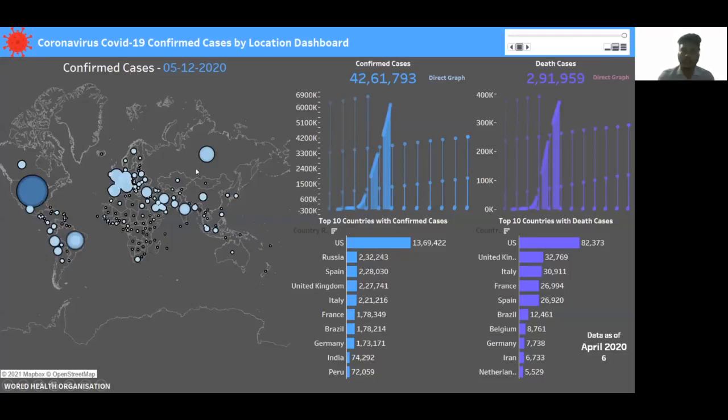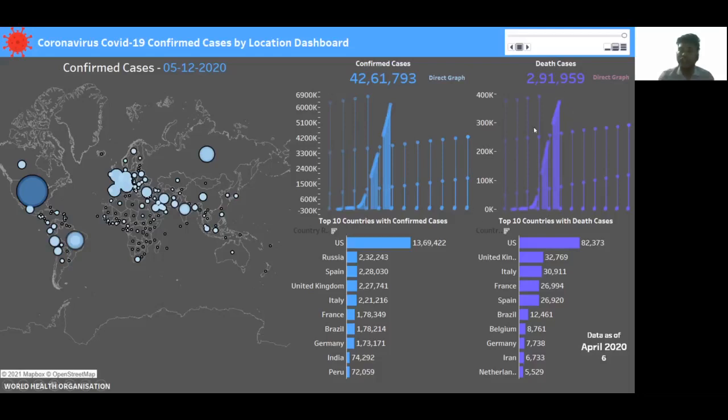As you can see, the blue circles with different color intensity show the different values of confirmed cases and death cases, which you can see by just hovering over a particular place. In the confirmed cases graph, you can see that we have a band value, which we discussed in our project analysis slide. The confirmed band value has been added on top, while the death cases band value has also been added on top.